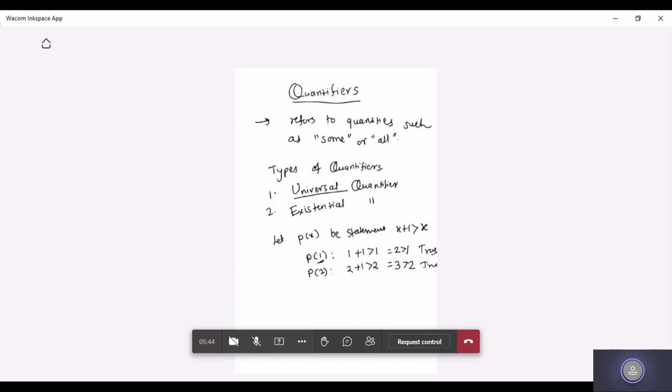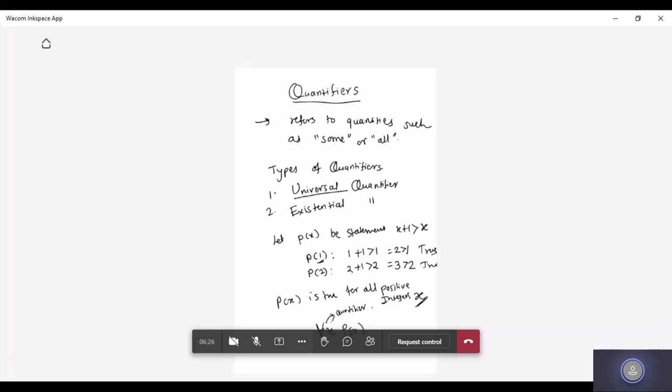At this point, can I say that P(x) is true for all positive integers x? And how do I represent it mathematically with a quantifier? You can use this symbol. This is a quantifier, student: for all x, P(x) is true.